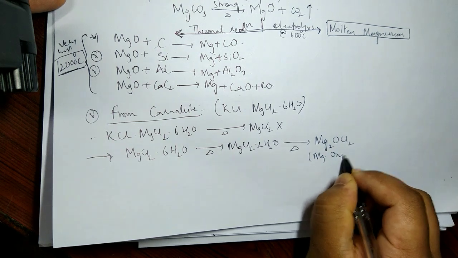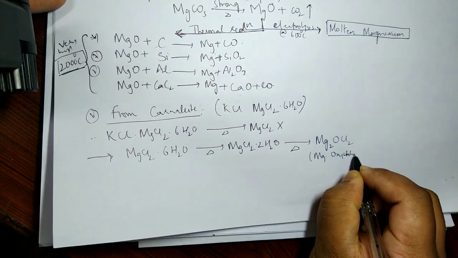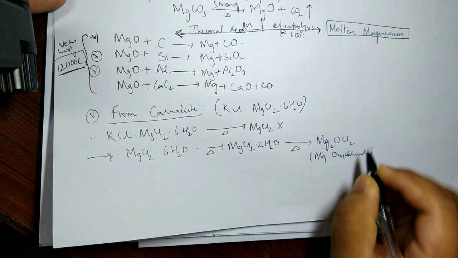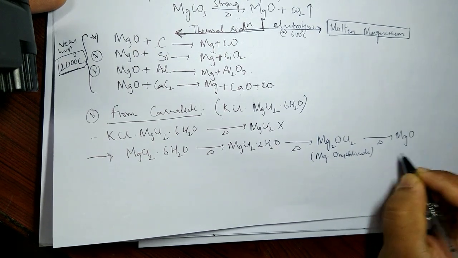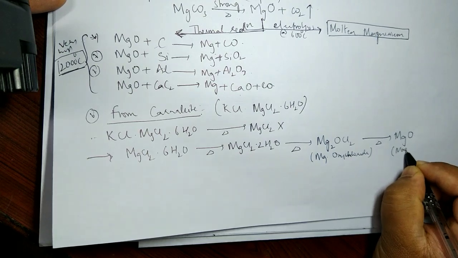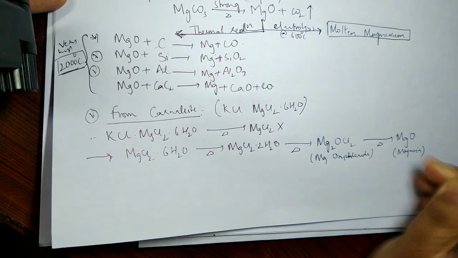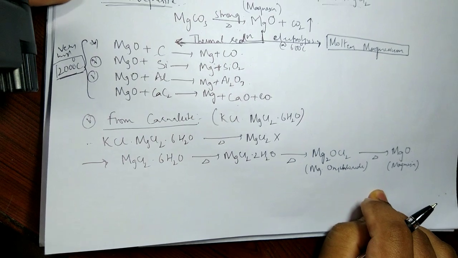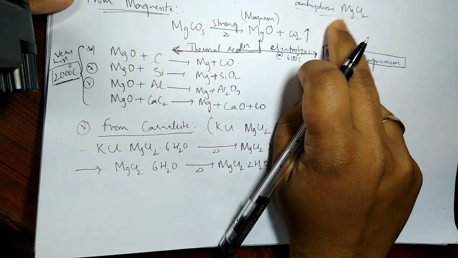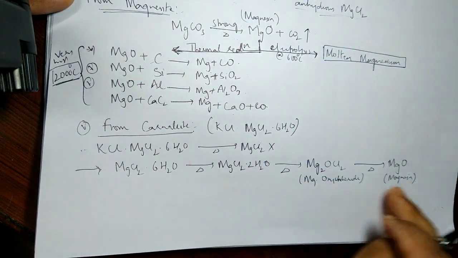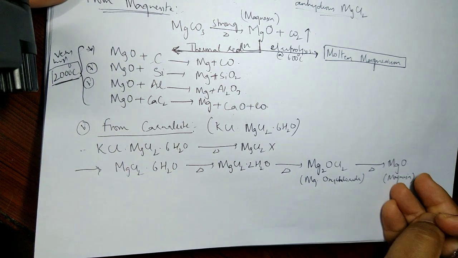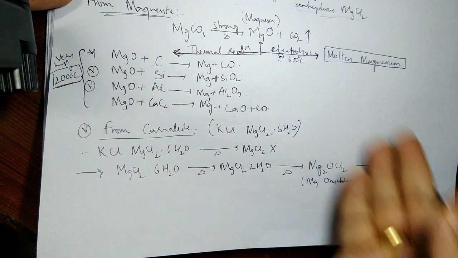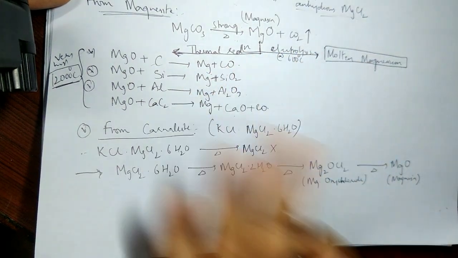Magnesium oxychloride is formed. And if I heat this further, instead of getting magnesium chloride, I get magnesium oxide, which is my magnesia. So my heating is not serving the purpose of getting magnesium chloride, but rather it is converting into magnesia, that is magnesium oxide. If you wanted to, from magnesium oxide I can perform any of these methods and get the magnesium.